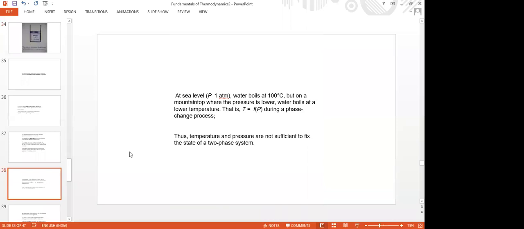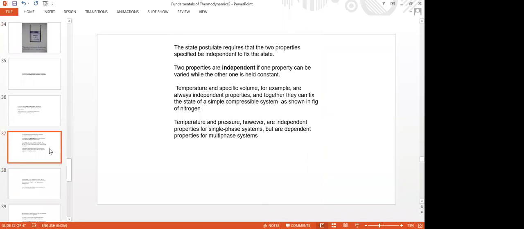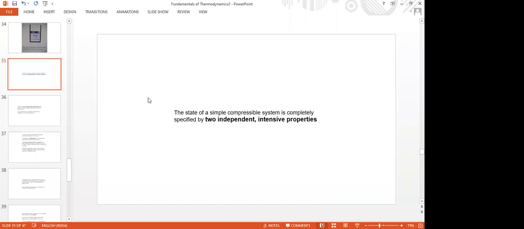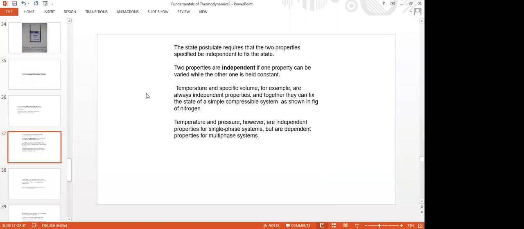For example, what is the boiling point of water? One of you, please respond. 100 degrees centigrade. Very good. That is at sea level, it is 100 degrees centigrade.